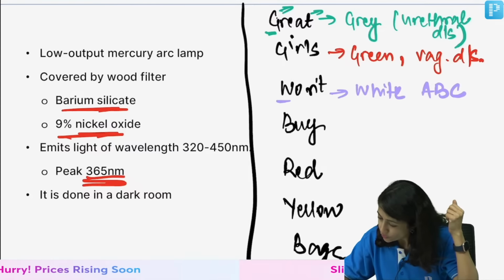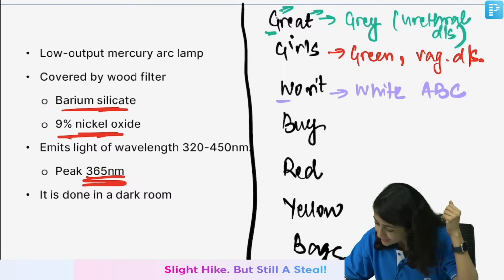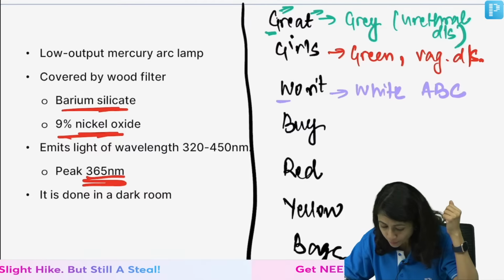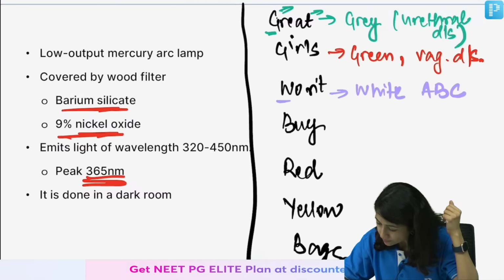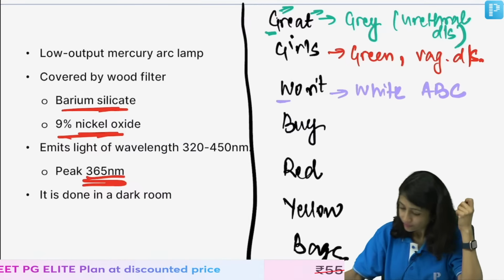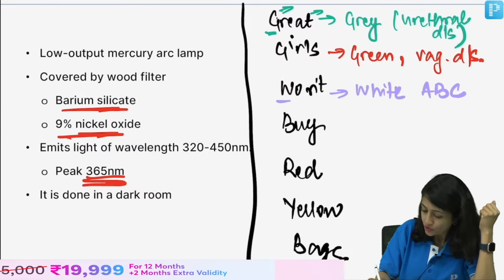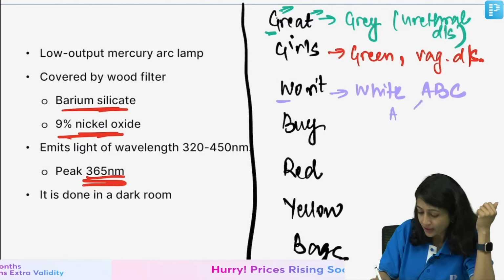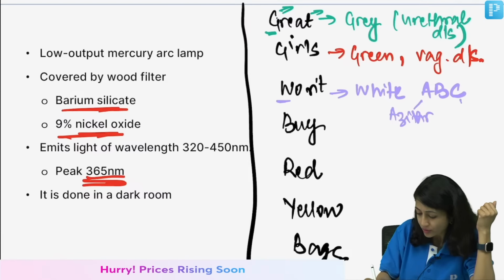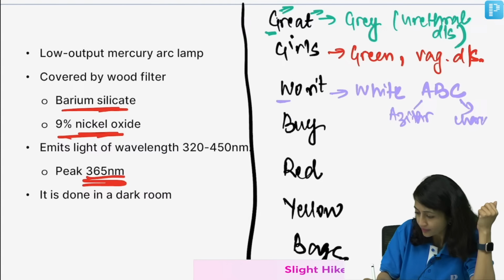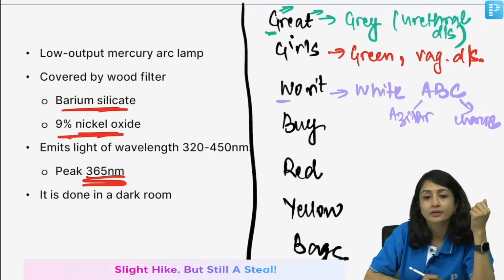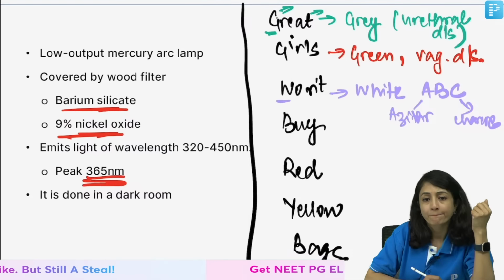Okay, I think all of you have different mnemonics to it. So, here you have azithro, you have chancre, right.